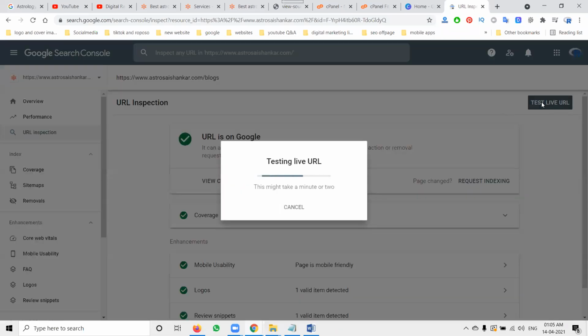Sometimes it will go wrong, so we can go for the test live URL option. No need to worry; sometimes it takes some update time and they can't pick up the URL on time. So you can set the test live URL option, request indexing and test live URL. Don't forget. This is a live scenario I'll show, how you can update the title you changed so that it is reflected immediately. Compulsory, use the Google Search Console option for any URL where you change the title or description. The option is called URL Inspection.